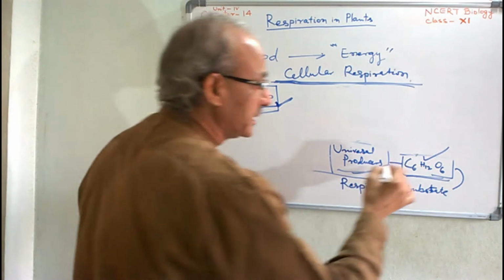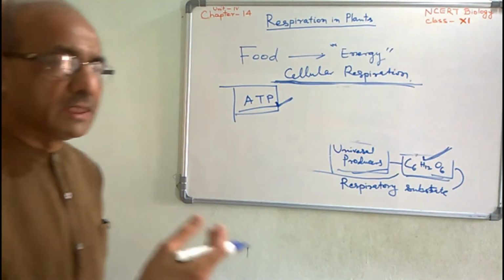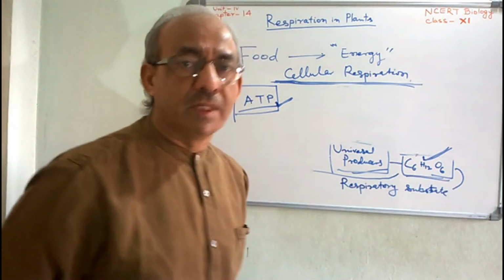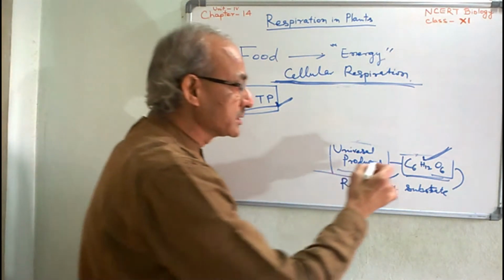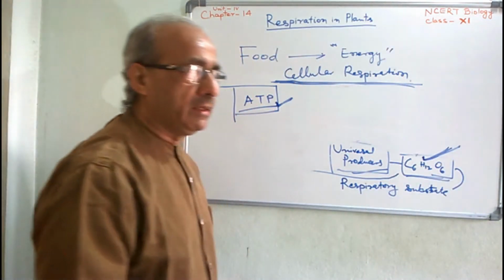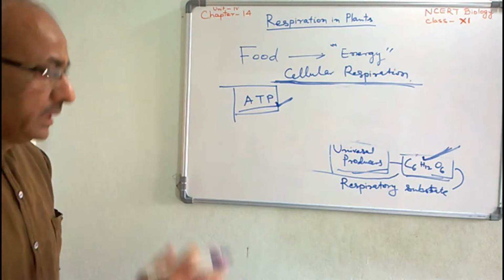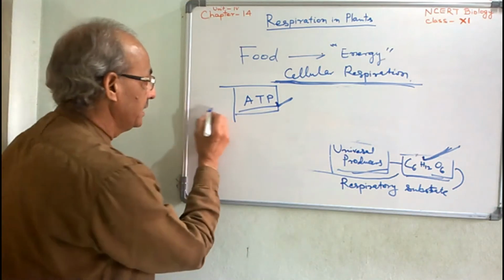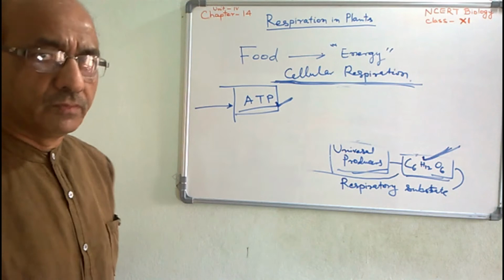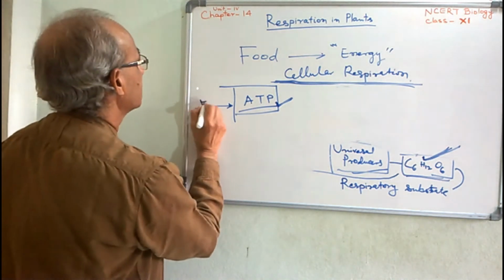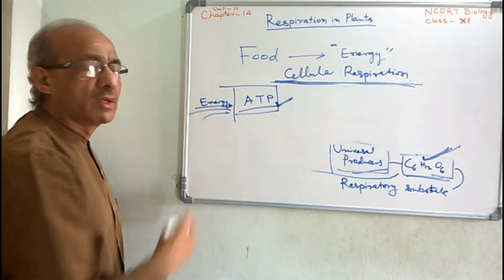By combustion or oxidation of the carbohydrate, energy is not directly formed or utilized by the living being. You should know, by combustion or oxidation of the carbohydrate in the cells of the living being, energy is released, and that energy is utilized for synthesizing the ATP. For synthesizing ATP, you note down, energy. That is very important information.